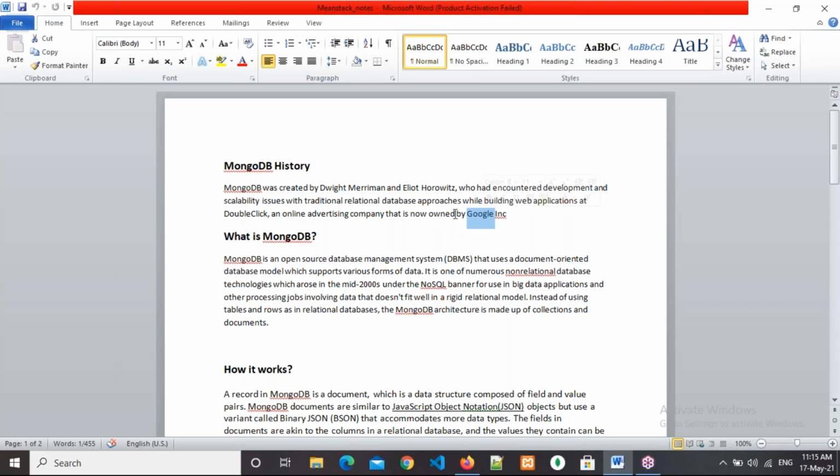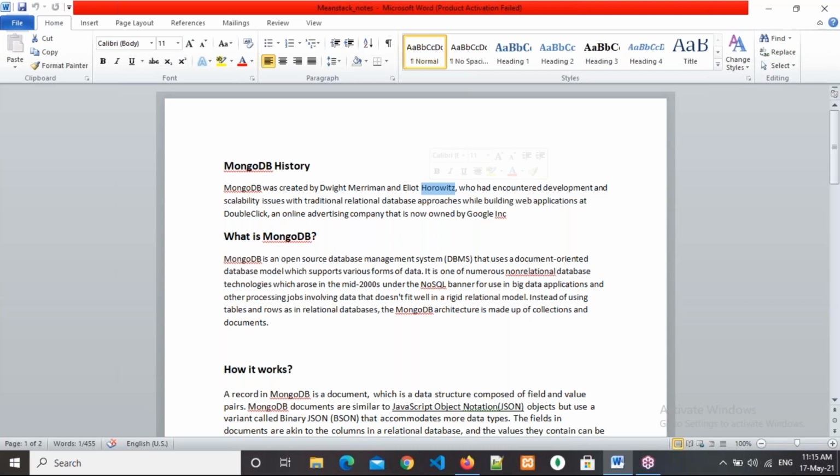Now, whenever they were working with relational databases like MySQL and Oracle, they faced issues with horizontal scalability, that means performance-wise. Whenever they performed queries, sometimes it was a little bit slow.